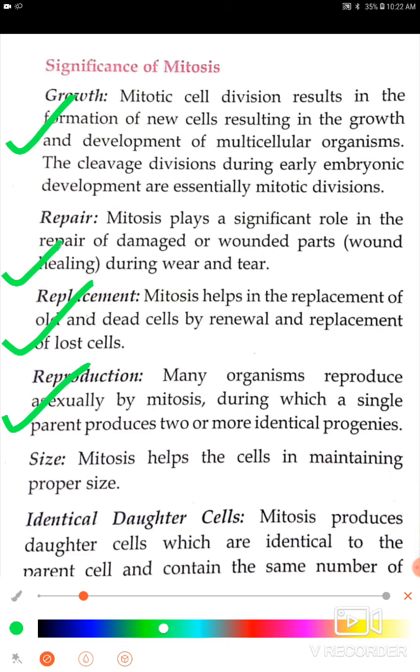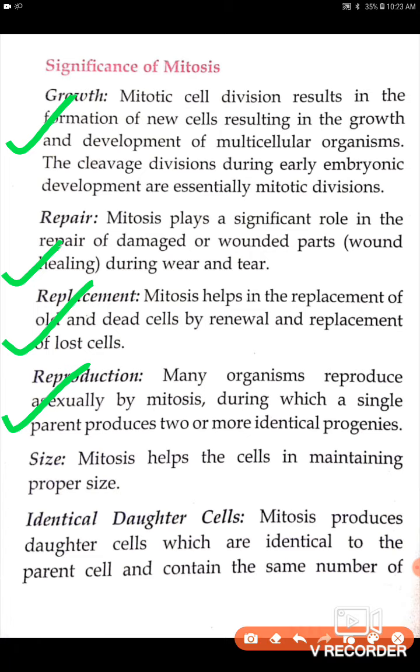Reproduction, not for sexual organisms. Here it helps in asexual reproduction, like in amoeba. Mitosis also helps cells in maintaining proper size.